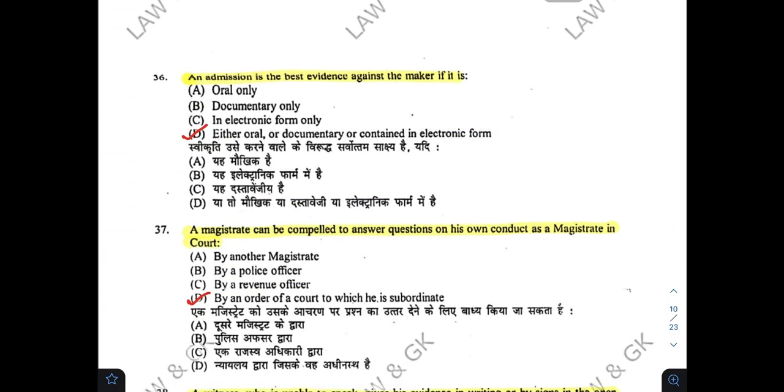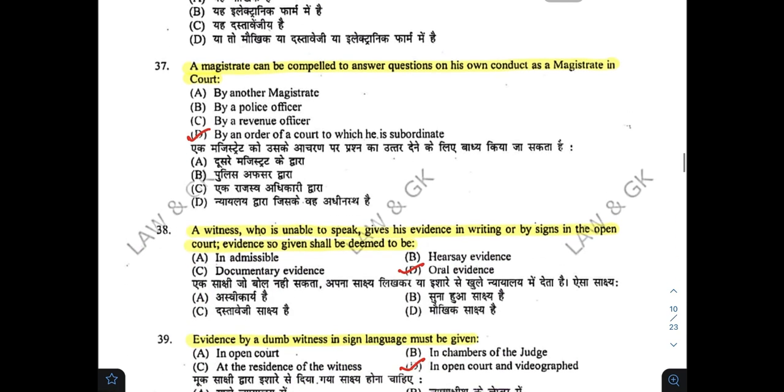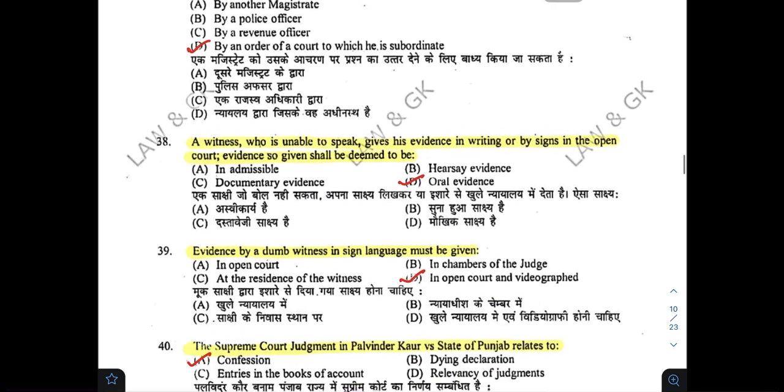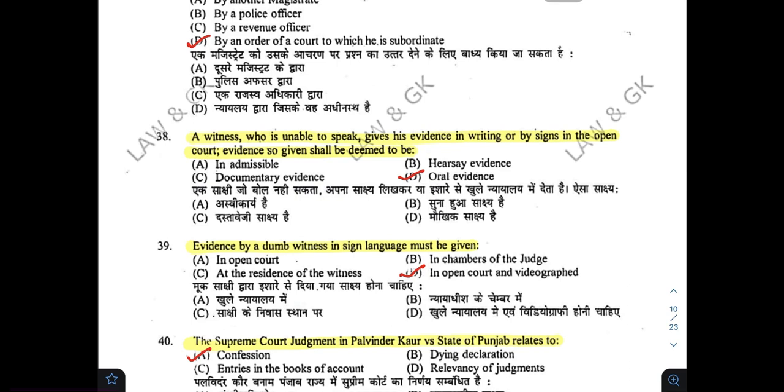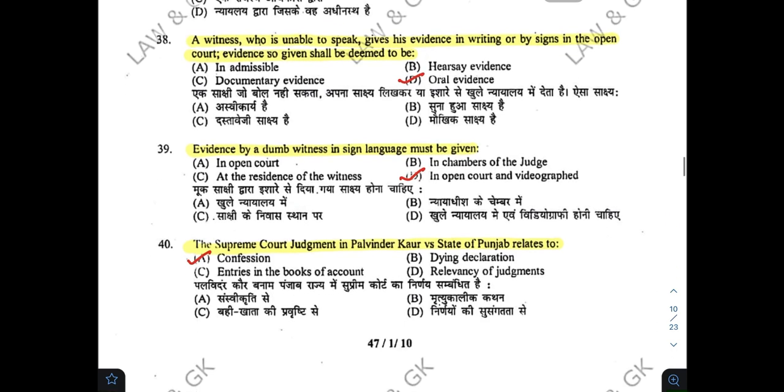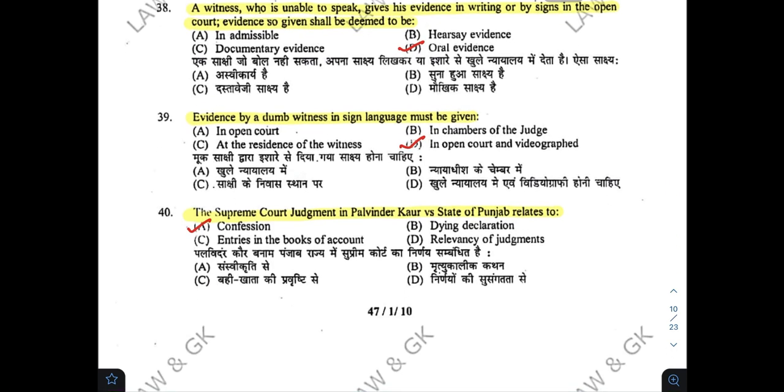An admission is the best evidence given against the maker if it is, D. A magistrate can be compelled to answer questions on his own conduct as a magistrate in court, D. A witness who is unable to speak gives his evidence in writing or by signs in the open court. Evidence so given shall be deemed to be, D. Evidence by a dumb witness in sign language must be given, D.